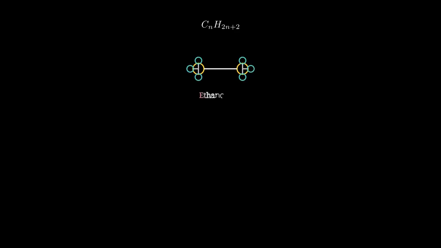Here's ethane, the simplest alkane with 2 carbons. Each carbon is bonded to 3 hydrogens and 1 other carbon. Alkenes contain at least 1 carbon-carbon double bond, making them more reactive than alkanes. Alkenes follow the formula CnH2n, having 2 fewer hydrogens than alkanes.